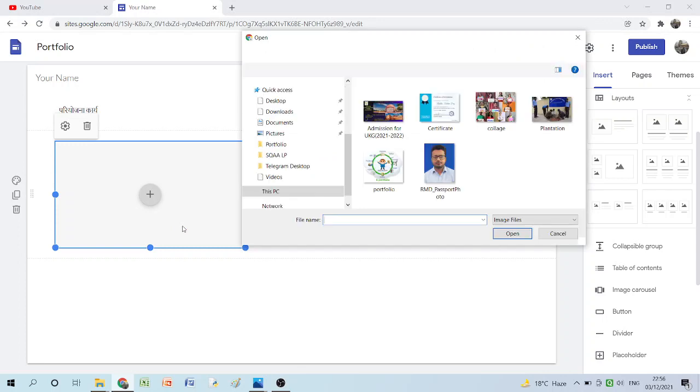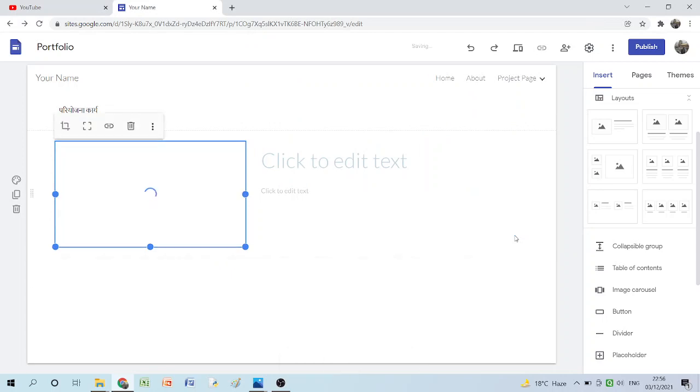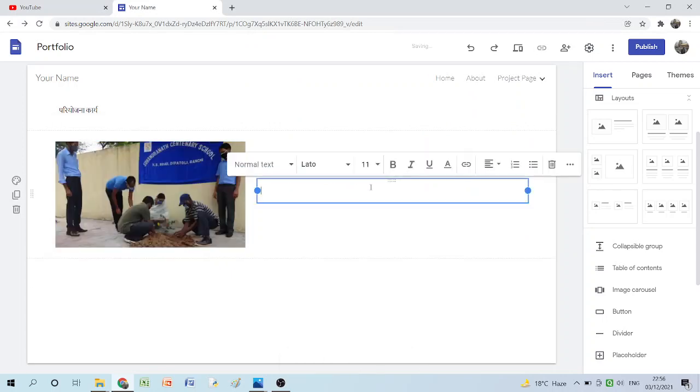Suppose I am clicking over here and I am clicking on this image, I have one image of plantation, and I am writing a few lines about this. You can put it over here.